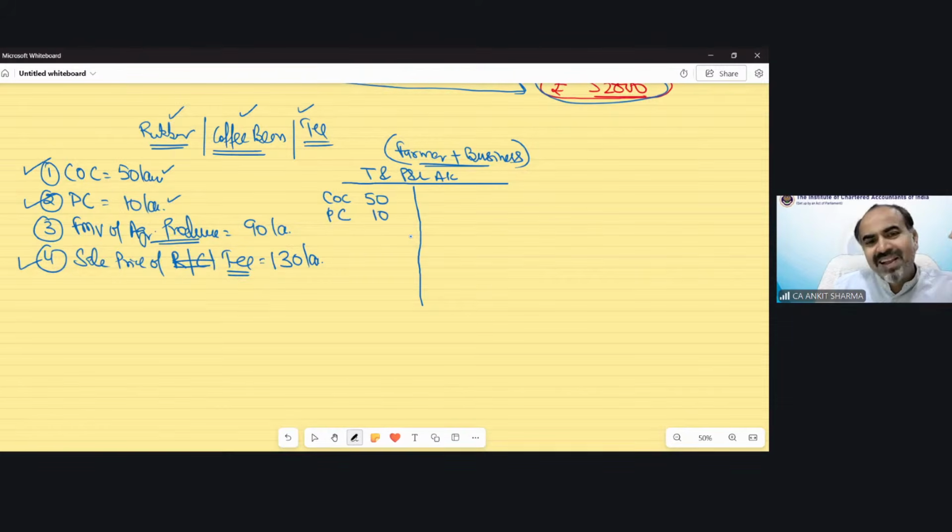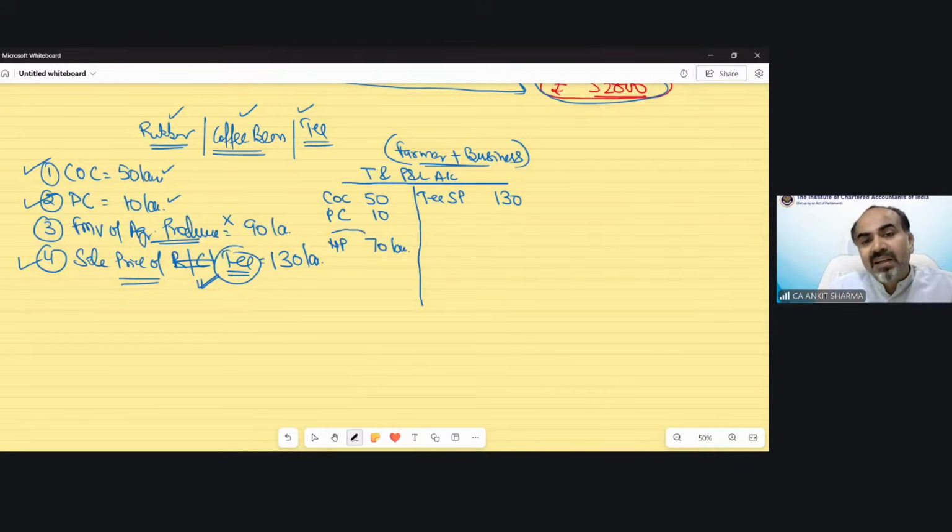Do I sell the agricultural produce in the market, or did I sell the tea? The final product, the finished goods, is tea. So this is not relevant for my profit and loss account. The final product is tea, so the selling price of tea would be in my profit and loss account. Now, my net profit would be, you can see, 70 lakh rupees.